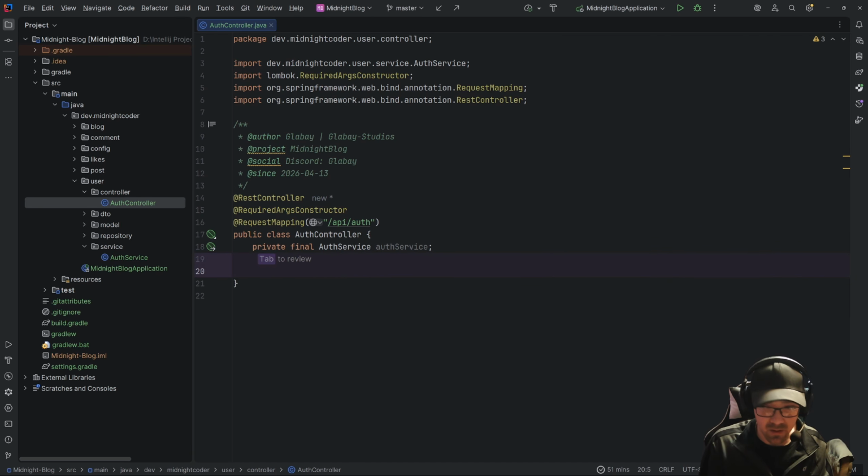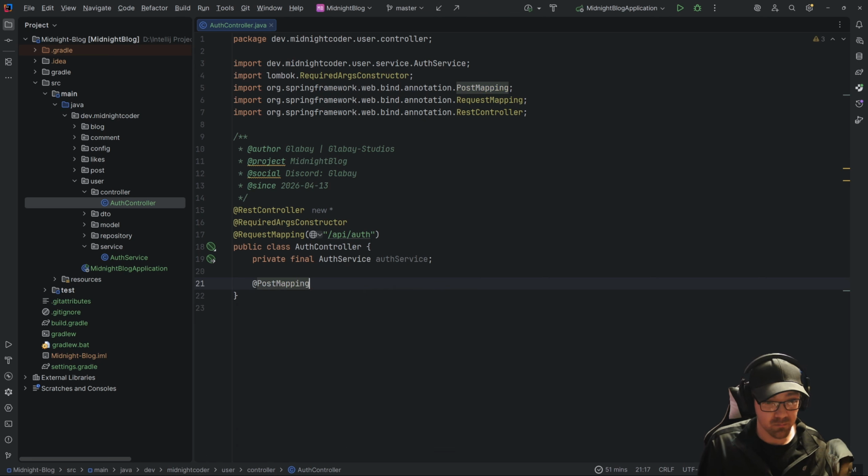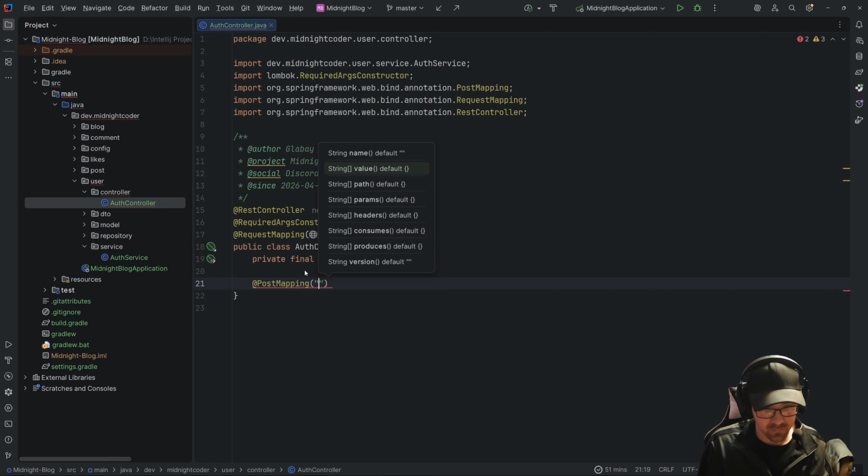And now we're going to make a post mapping for the registration, which is going to be very simple. Okay, so we're going to say at post mapping, and this one is going to be that of /register.